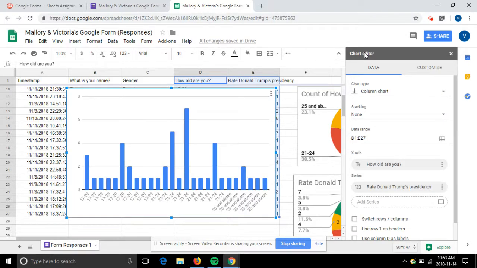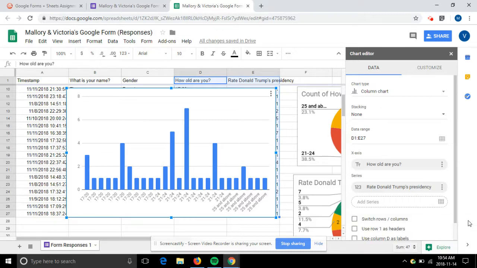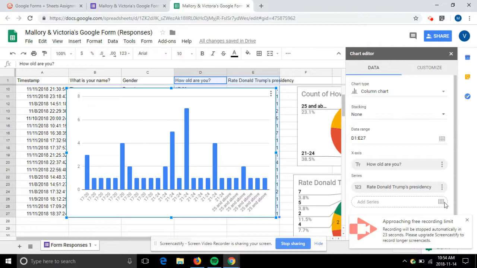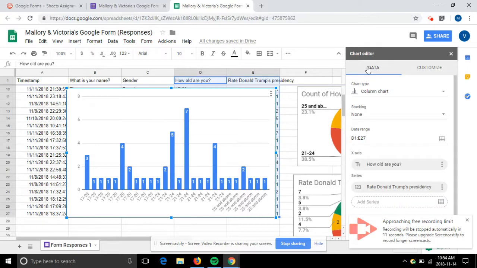From Insert Chart, it shows us a column chart of the ages and their ratings. So we're going to customize it just a little bit. We're going to customize the chart series, and go to data labels, and it's going to change everything for you. Okay, so our time is running out here really quickly. As you can see, it's going to give us a breakdown of the 17 to 20 category, the 21 to 24 category, and the 25 and above category.